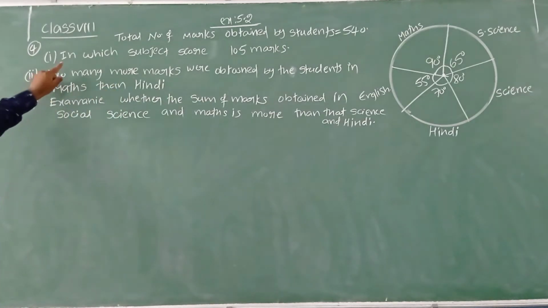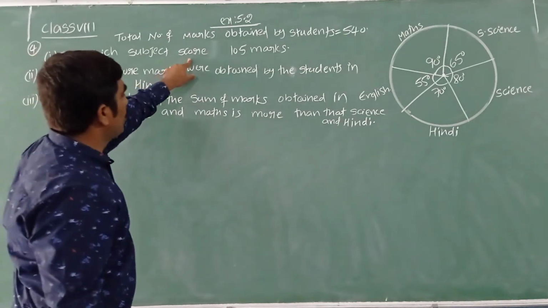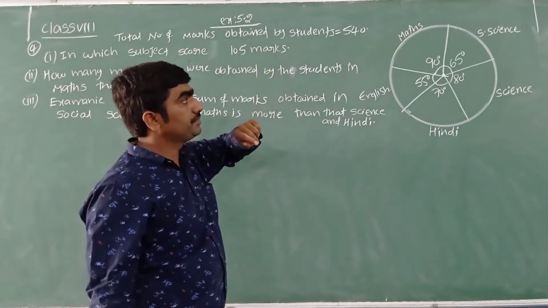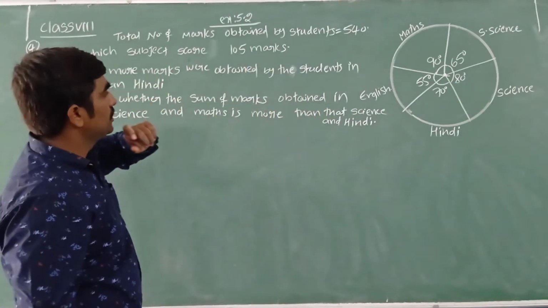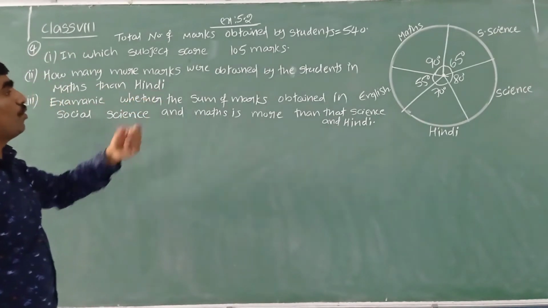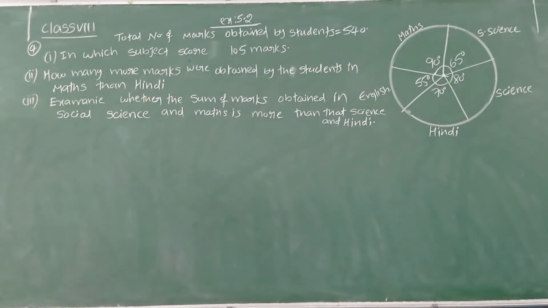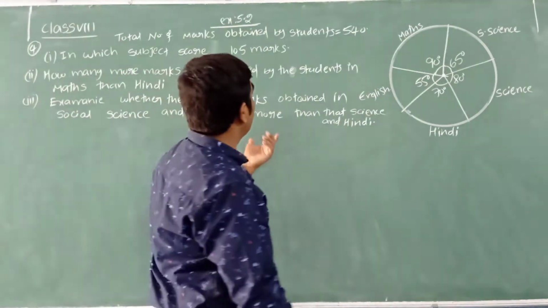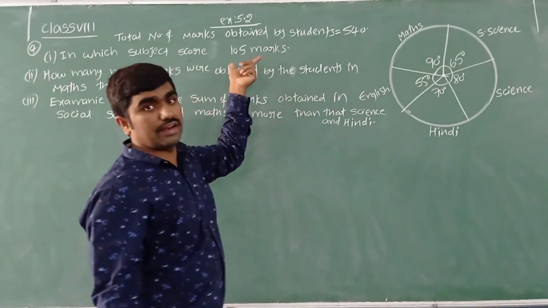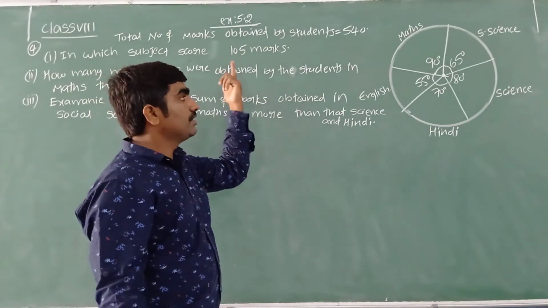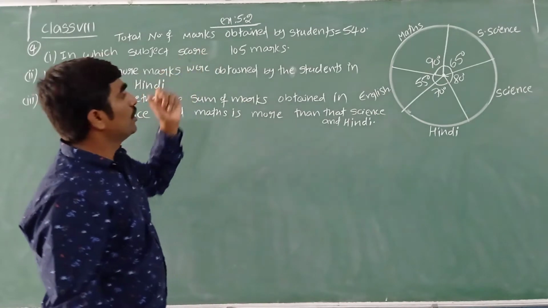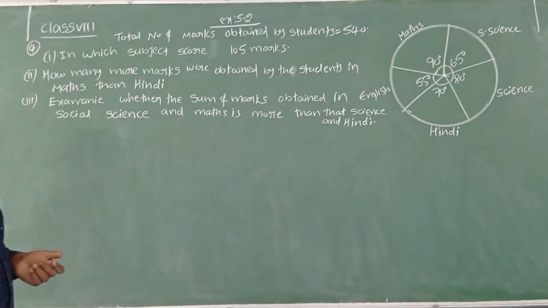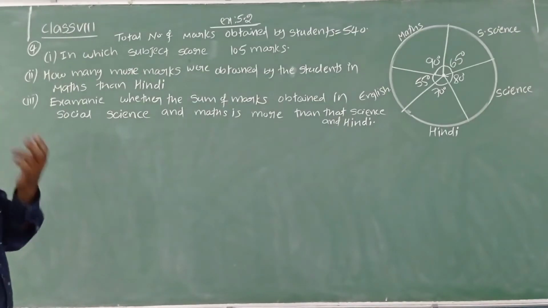First one: in which subject is 105 marks scored? In maths, English, Hindi, science or social? We have to find that. So how can I find it? If I find the central angle, then we can easily say in which subject 105 marks are scored.